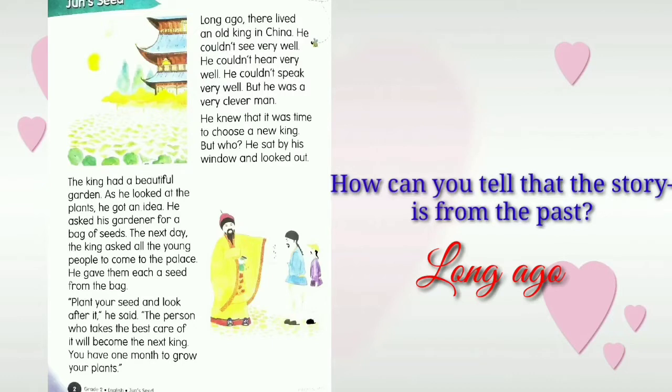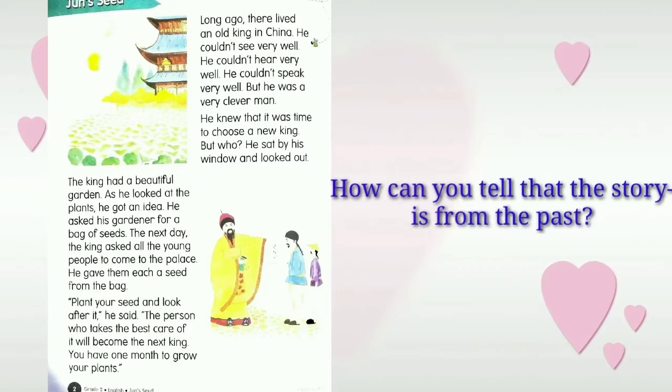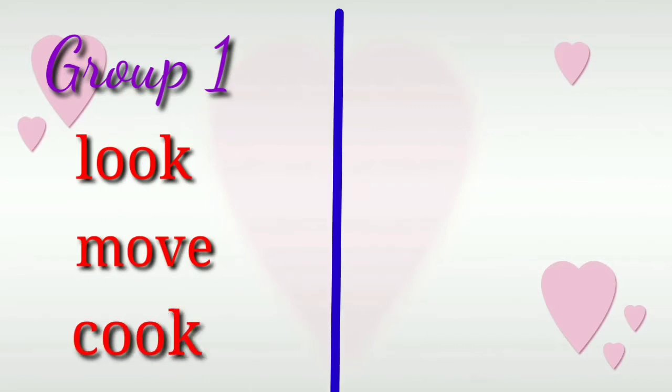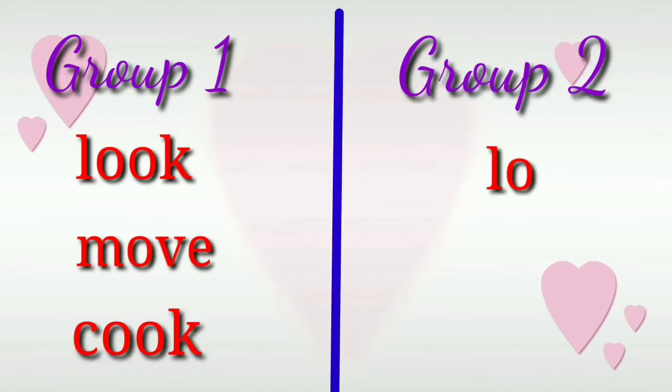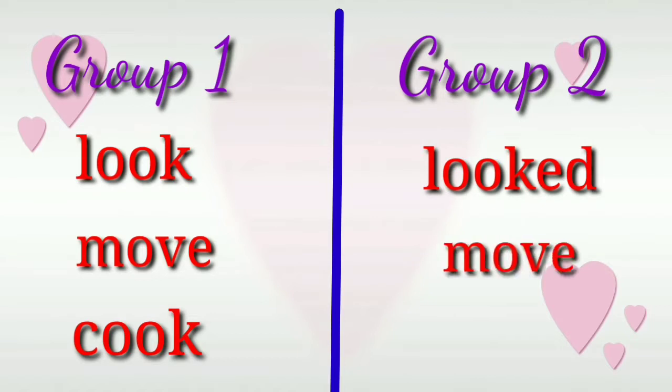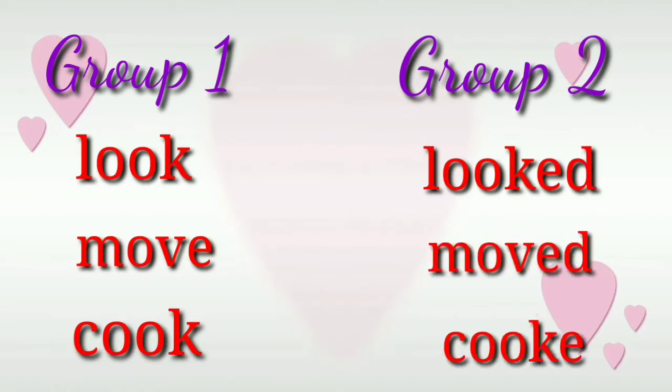So now, let me show you some words, okay? I'll show you the words in two groups. The words in the first group: look, move, cook. And in group 2: looked, moved, and cooked.